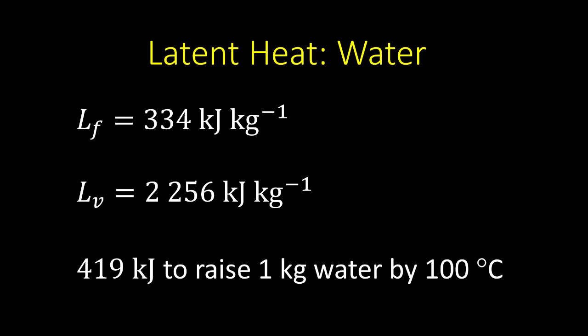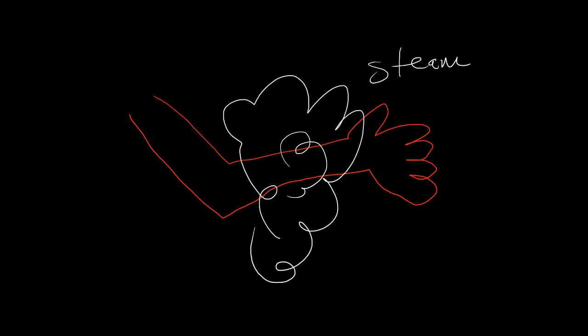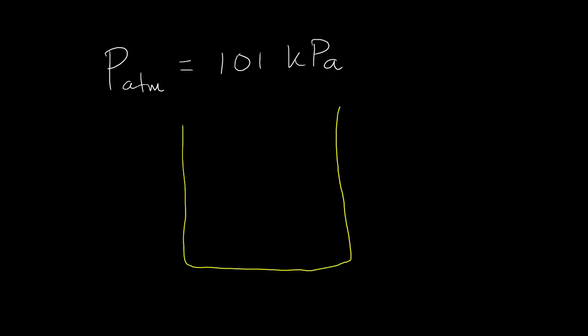Compare these numbers with the 419 kilojoules it takes to raise a liter of water from the ice point at 0 degrees centigrade to the boiling point at 100 degrees centigrade. It is the very high latent heat of vaporization that makes a steam burn, or scalding, so bad. When steam condenses on skin, a lot of energy is released into the skin, which can cause a very bad burn. Note that freezing and boiling points depend on atmospheric pressure.